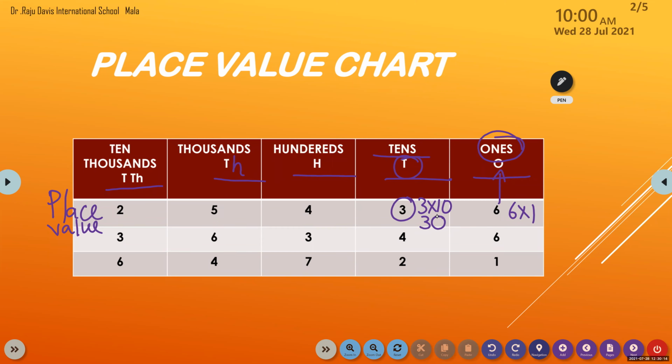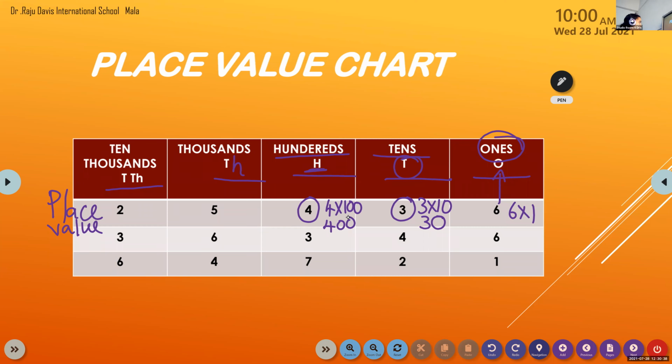Now, Abhinav, if 4 is in the hundreds place, what will be the place value? 400. Very good. We multiply 4 with the place value: 4 into 100, that is 400.